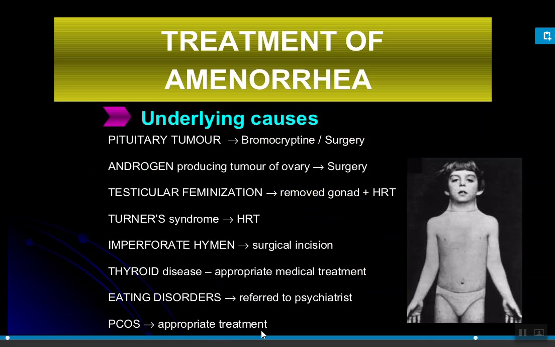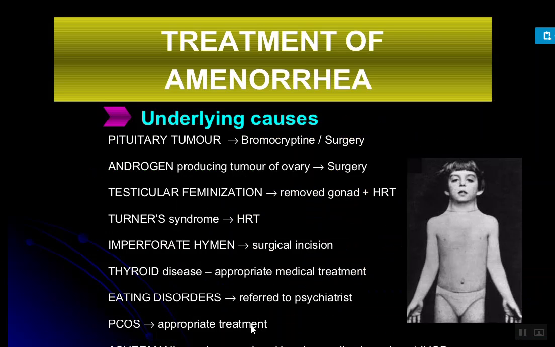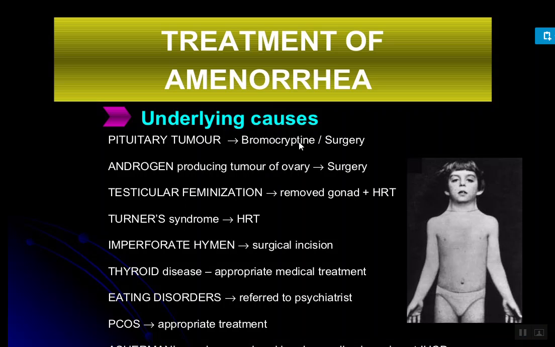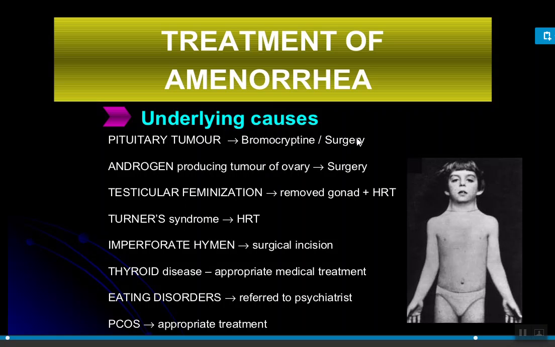The treatment of amenorrhea depends upon the cause. If a pituitary tumor is there, then bromocriptine can be given. Bromocriptine is a dopamine receptor medication which stops the secretion of prolactin, and surgery to remove the tumor. Next, if androgen producing tumors of the ovary are there, then they are removed by the surgeon. If testicular feminization is there, then removal of the gonads plus HRT, hormonal replacement therapy, is given.